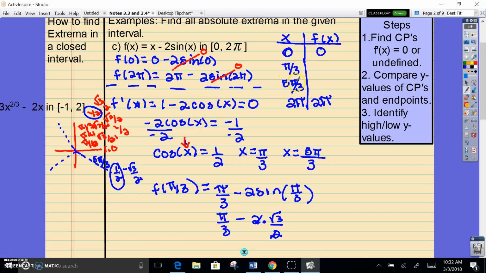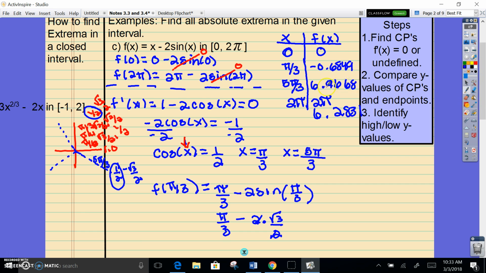And then I'll just go to the calculator, and what I get is negative 0.6849. And then for 5 pi thirds, I get 6.96. I think that's a 6.8. Okay, if you do 2 pi in the calculator, it's going to be probably a close competition there with the 6.9668. Let me see. 2 pi. So the 2 pi is actually going to be a little lower, 6.2831. So we have here the winner.